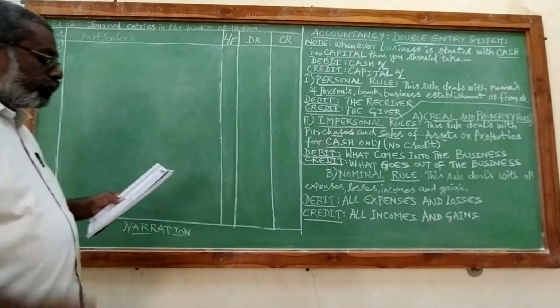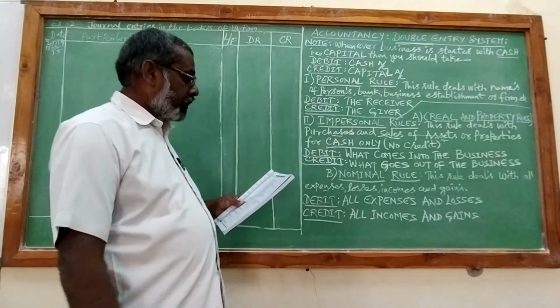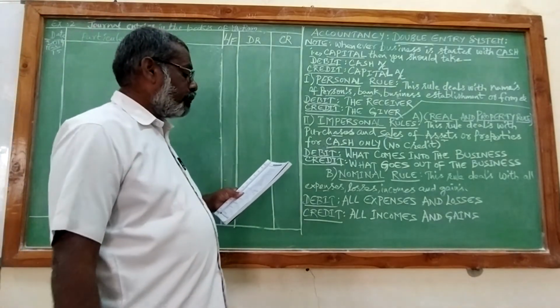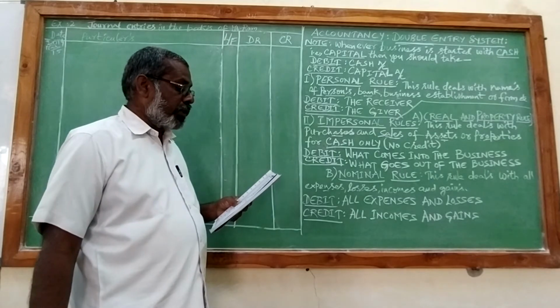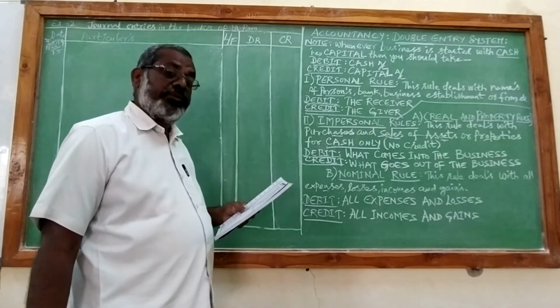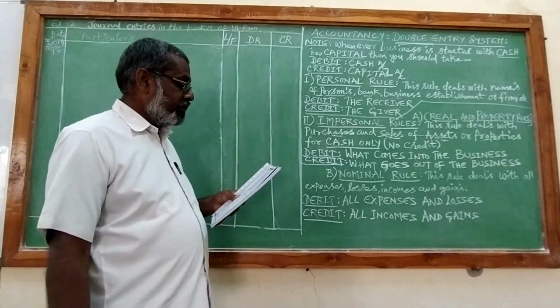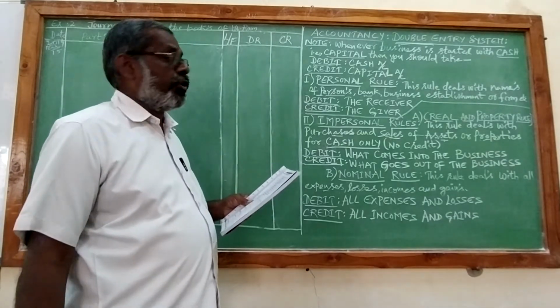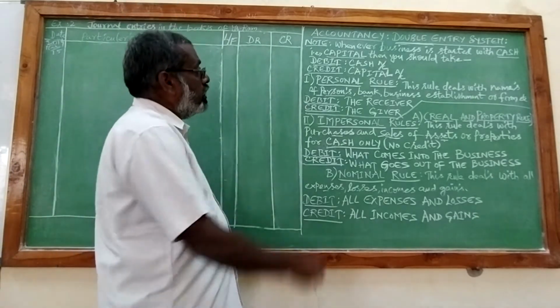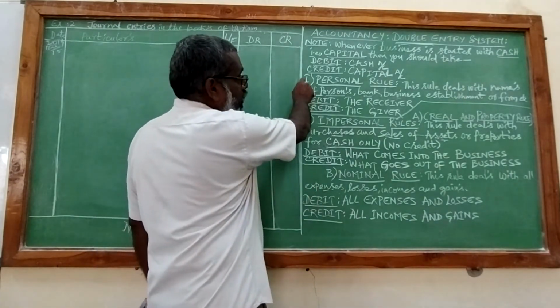Return goods to Rama. So here on March 4th, we have purchased goods from Rama. Now there are some defective goods, so we are returning back to Rama. That means it is purchases return. So name has come, it will be dealt under personal rule.